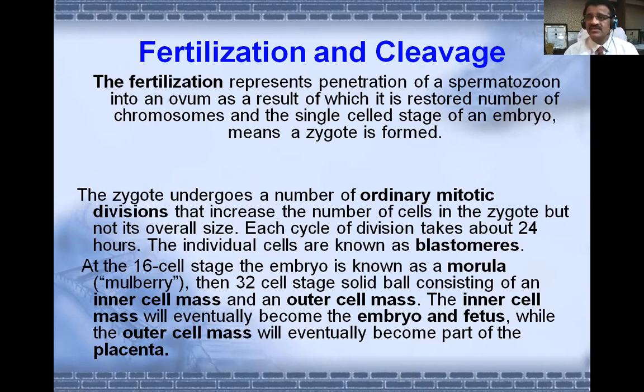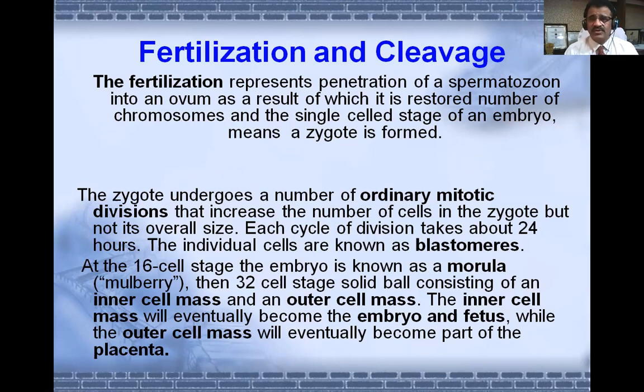So fertilization is the penetration of the ovum by a spermatozoon, and then we get a zygote, and the zygote undergoes a series of divisions, and these divisions are of ordinary mitotic type. So mitosis, and here the cells are divided. There is an increase in the number of cells in the zygote, but no overall increase in size. Each cycle of cell division takes about 24 hours. The individual cells are known as blastomeres.